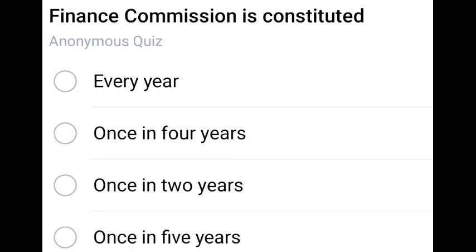Next question. Finance Commission is constituted once in 5 years. Once in 5 years. Next question.